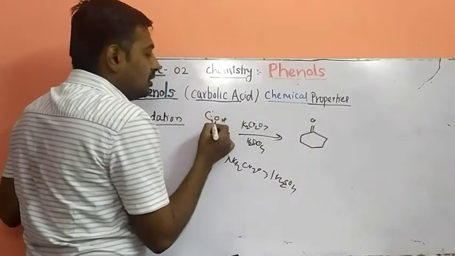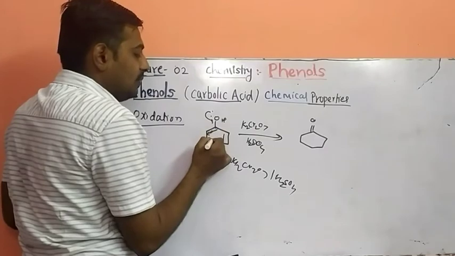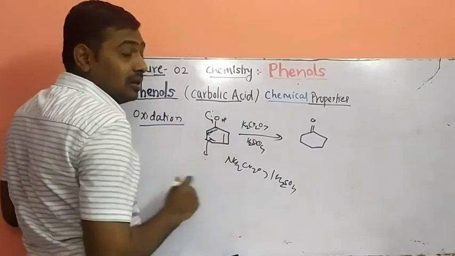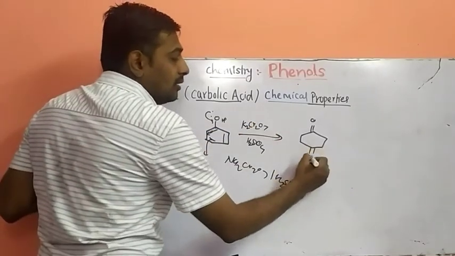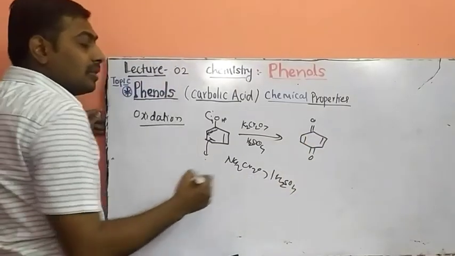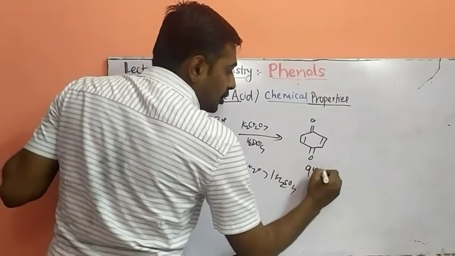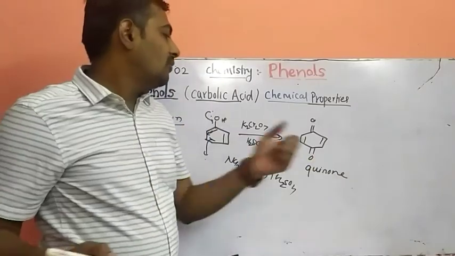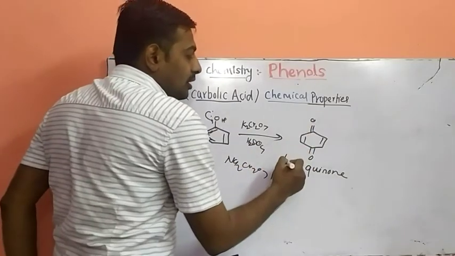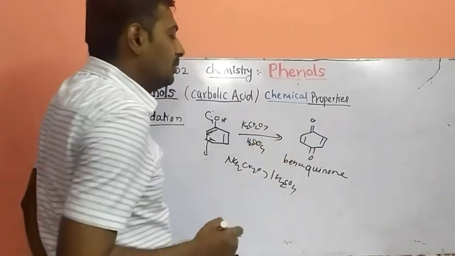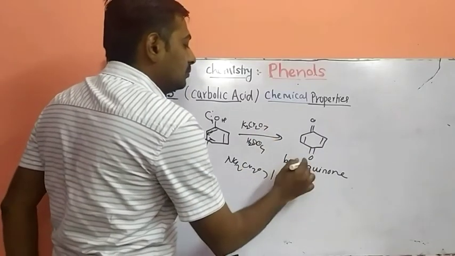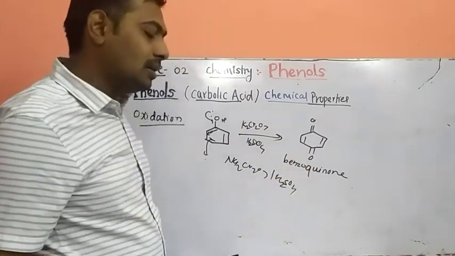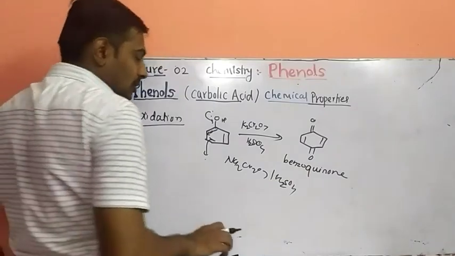This OH comes in the resonance, and you get quinone as a derivative. This is a ketonic derivative derived from the benzene molecule, so it is benzoquinone. You may call it benzoquinone.